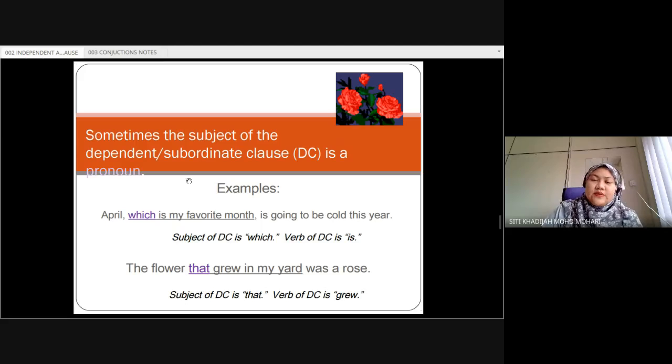Okay. Now the next example is the flower. Actually, the sentence is: the flower was a rose. But then we want to talk more about the flower, so we include this dependent clause: the flower that grew in my yard was a rose. So basically, at this point, you have to be able to differentiate which one is the dependent clause and which one is the independent clause.